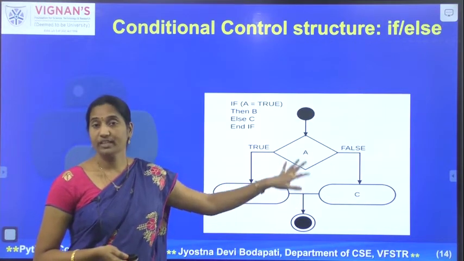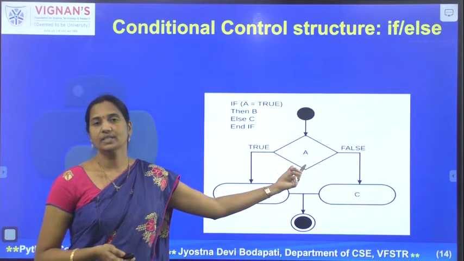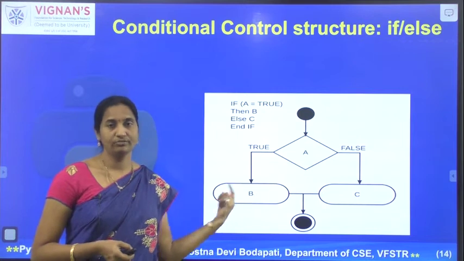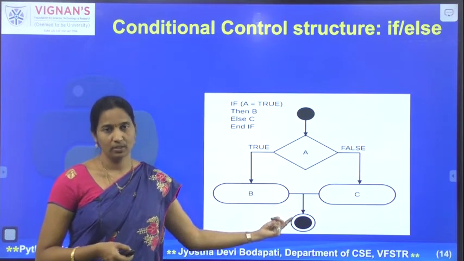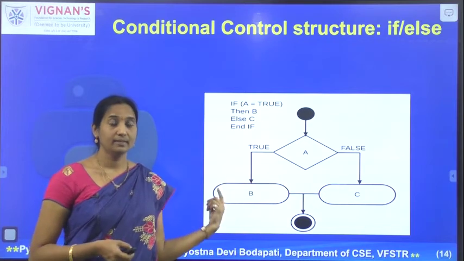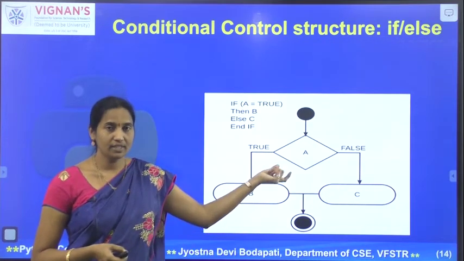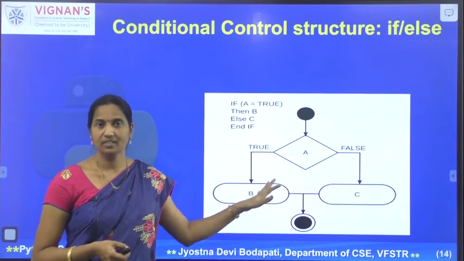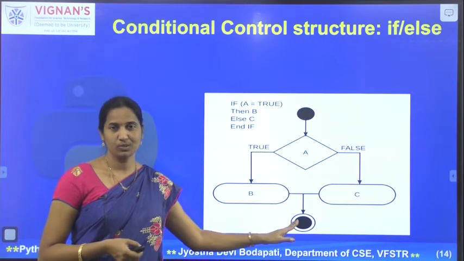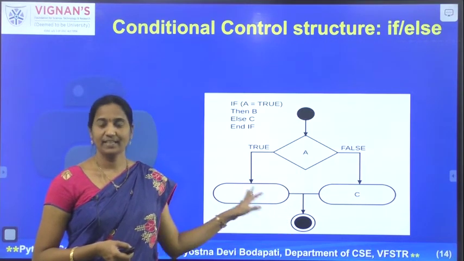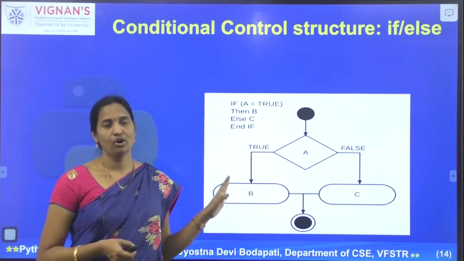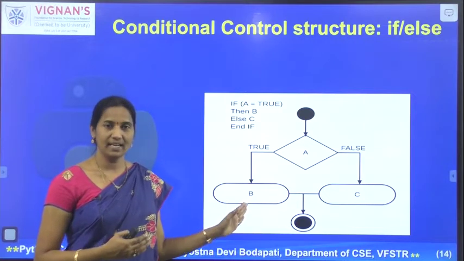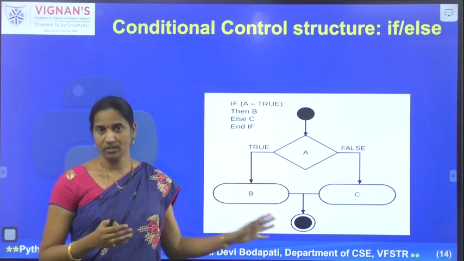So the usage of the if else structure is, depending on the condition that is evaluated, either of these set of statements would be executed. If the condition is evaluated to true, then this set of statements would be executed, and if it is evaluated to false, then this set of statements would be executed. At any point in time, any of these two set of statements would be executed and never both. So this if else, or the conditional flow of execution, is also known as the selection control structure, because you are selecting one of these paths of execution, never both.